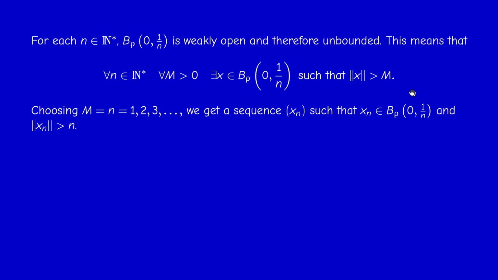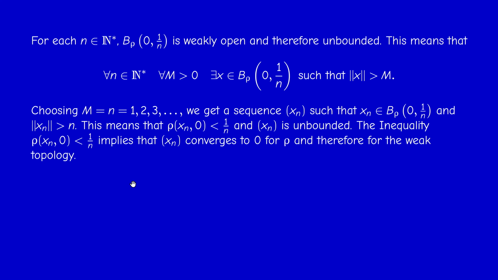What does it mean? It means that the distance rho of 0 and x_n is less than 1 over n. And this means that x_n converges to 0 with respect to the distance rho, so with respect to the weak topology. But on the other hand, x_n is unbounded. Now we get a contradiction, because this inequality tells me that x_n converges weakly to 0 and therefore it's bounded. But the other condition tells me that it's unbounded. So therefore, my assumption was wrong. There's no such distance.